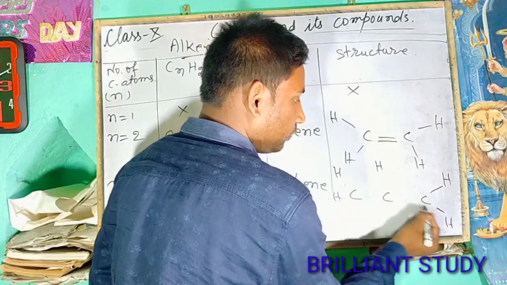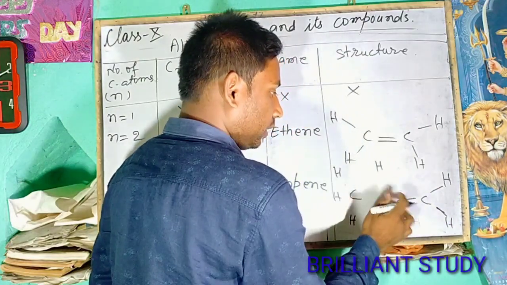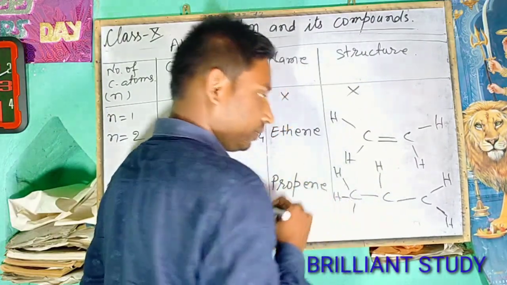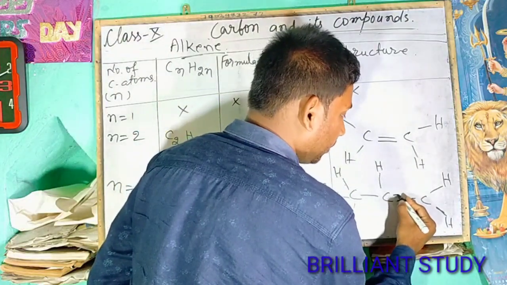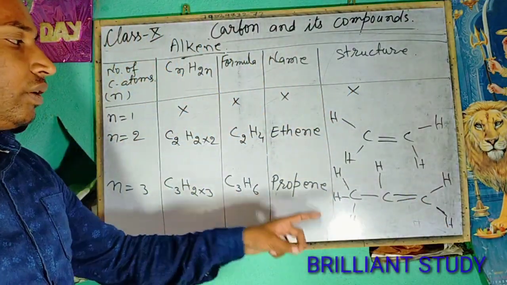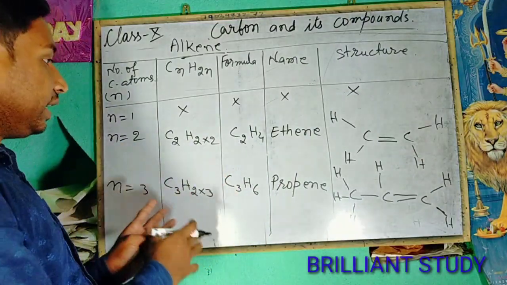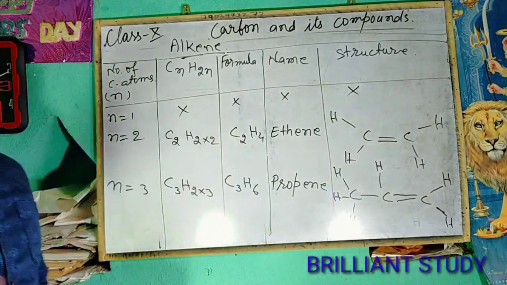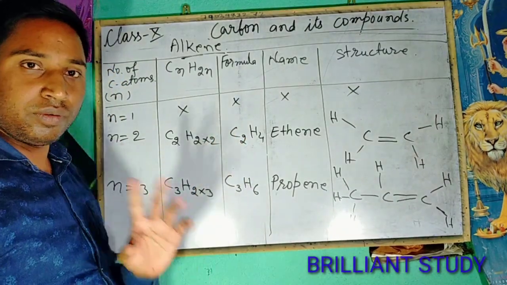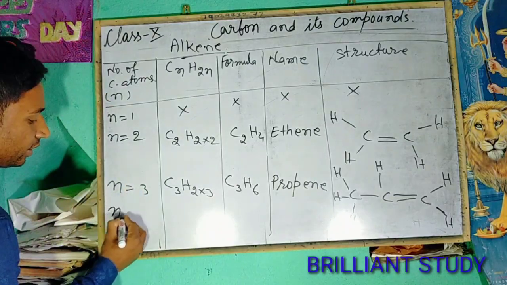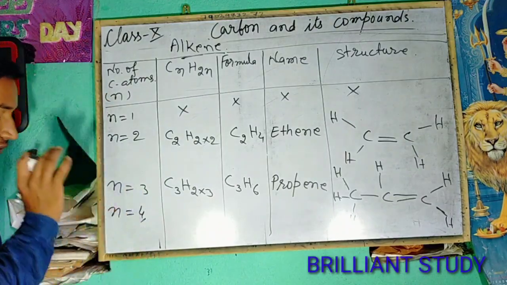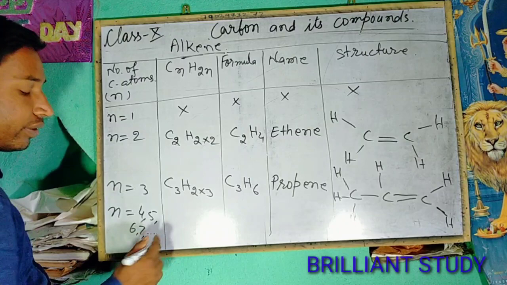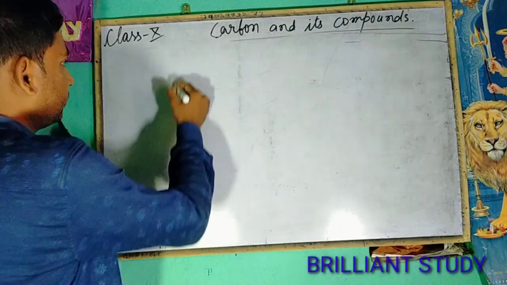For carbon, 1 bond, 2, 3. 1, 2, 3. 1, 2, 3, 4. Now we will put double bond here. So in this way we can write the formula, or we can write the structure for alkenes. Now we will discuss about the alkyne. One thing more, we can write the structure for number of carbon atoms 4, 5, 6, 7 and so on.